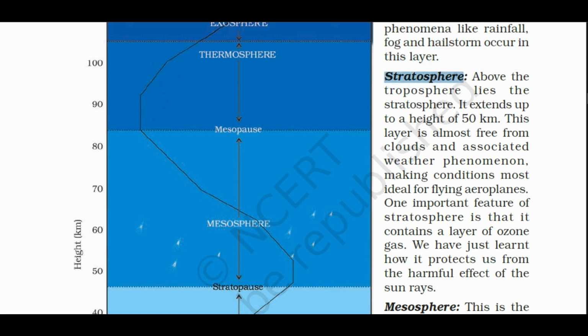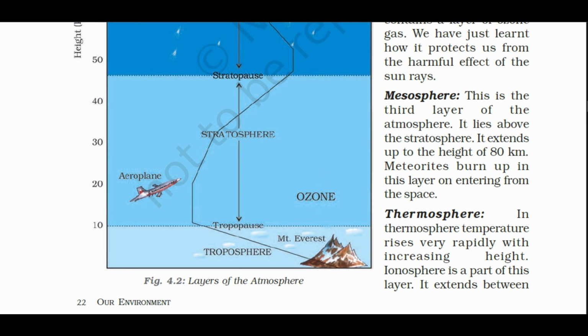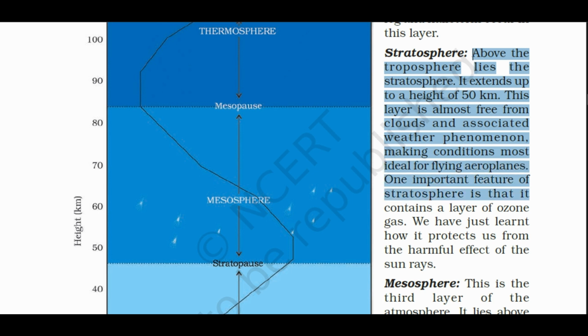Then it's stratosphere. Above the troposphere, we can see it is stratosphere. Above the troposphere lies the stratosphere. It extends up to a height of 50 kilometers. This layer is almost free from clouds and associated weather phenomenon, making conditions more ideal for flying aeroplanes. One important feature of stratosphere is that it contains a layer of ozone gas.